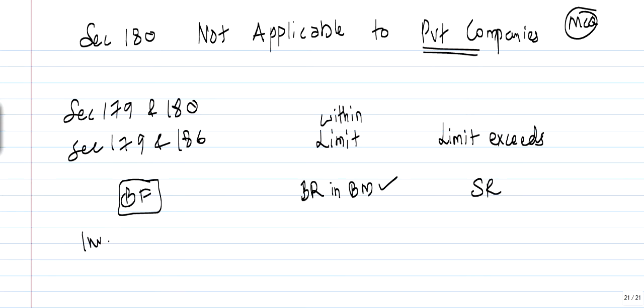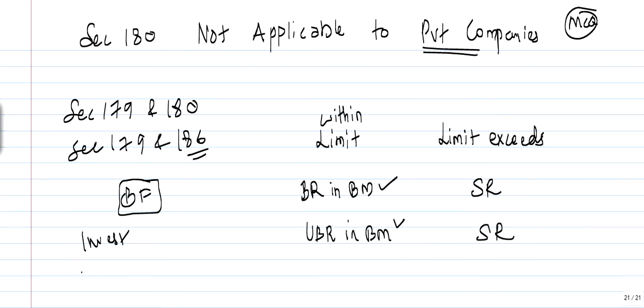In case of investment, we see investment in section 186 also, correct? Investment in securities of body corporate: we need unanimous board resolution in board meeting. There is a limit given by section 186. In that also special resolution is required.